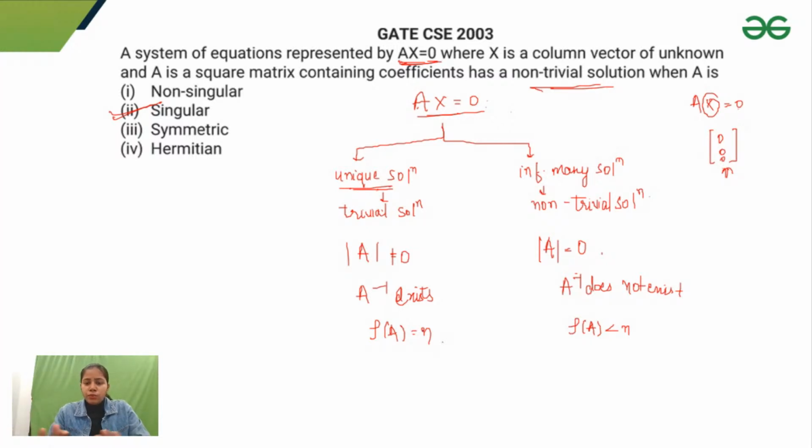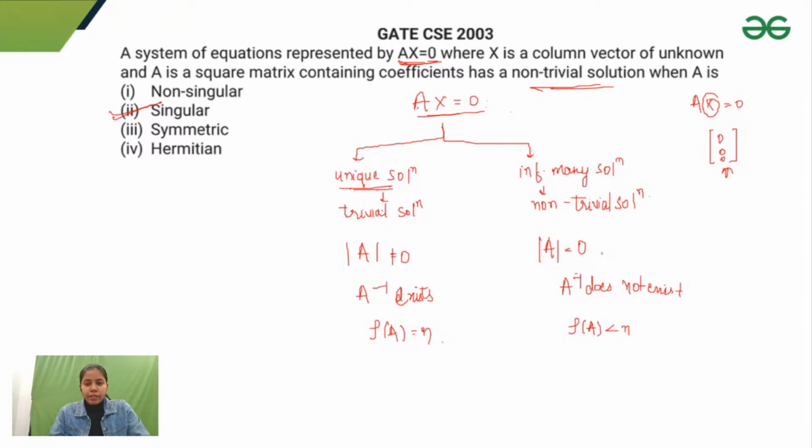So I hope you know this kind of chart for the non-homogeneous equation as well, right? If I have AX = B, I'll add one more column which is no solution, but all other things would not work like that. Trivial and non-trivial would not work in the non-homogeneous case. I hope this is clear.